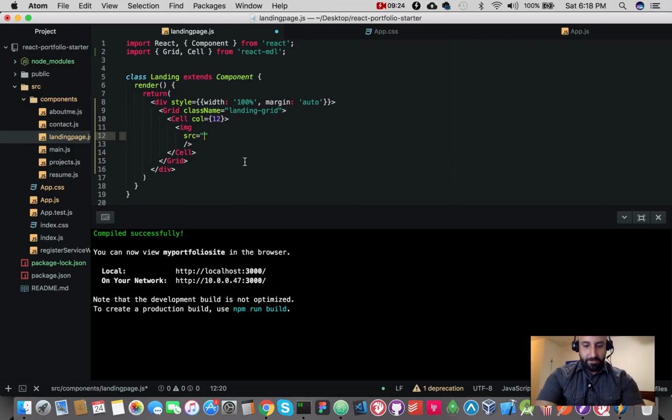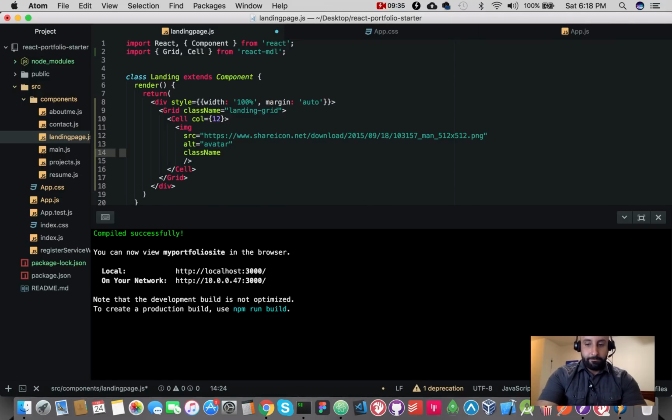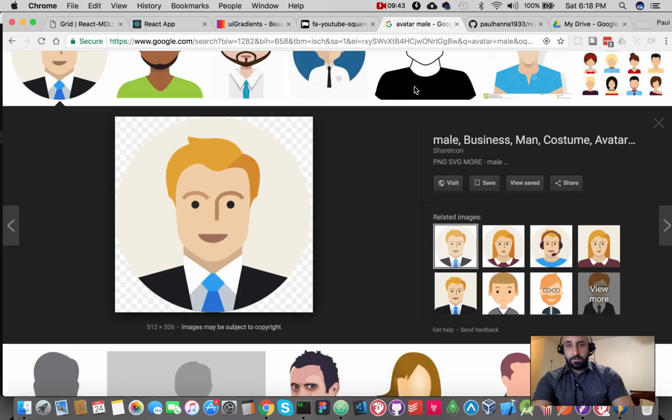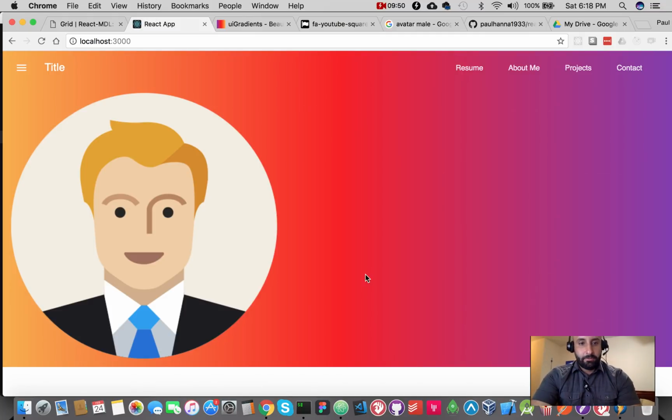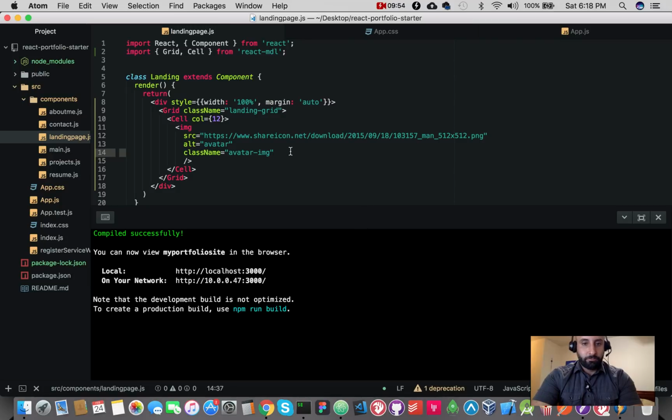So source is this URL. Okay. We got to give it an alt. It's going to be avatar. And we're going to give it a class name. And that class name is going to be avatar image. So if we just save it like this, it's probably going to be oversized when we go to our page. Whoa, check that out. Okay.